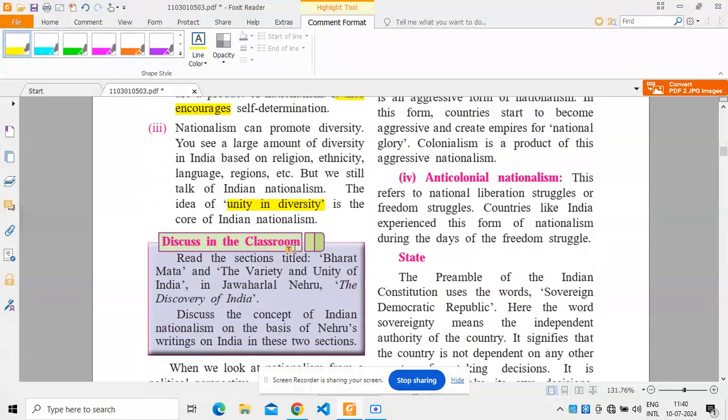Nationalism also promotes diversity, and you can see a large amount of diversity in India based on religion, ethnicity, language, region. Still we talk of Indian nationalism. The idea of unity in diversity is the core of Indian nationalism.